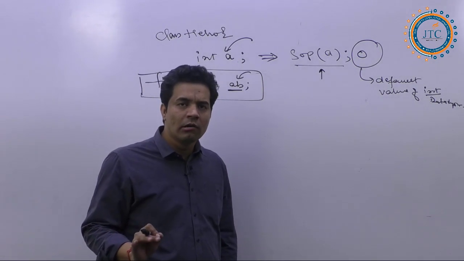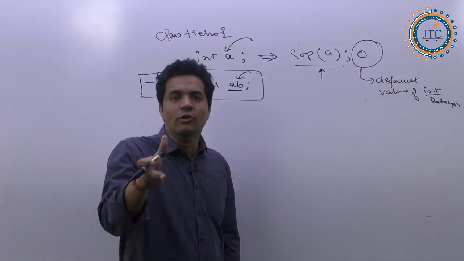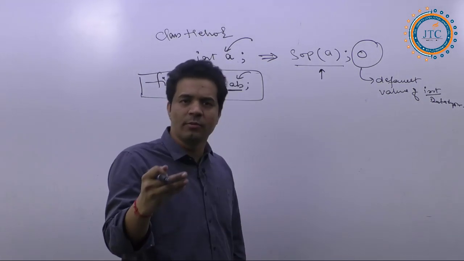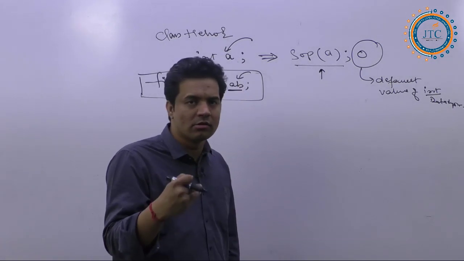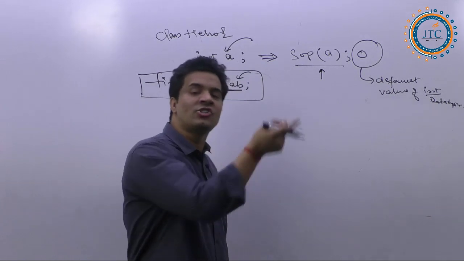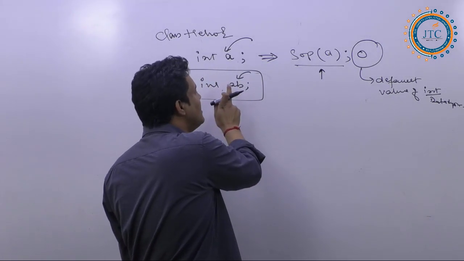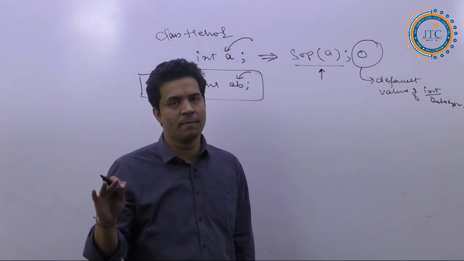Constant in the sense what? I'm not going to change the value. Whatever value I assign, only that will be there. That is the meaning of it. So in that case, how can the JVM initialize the value? That's the reason the developer has to explicitly initialize the value of a final variable in any case.